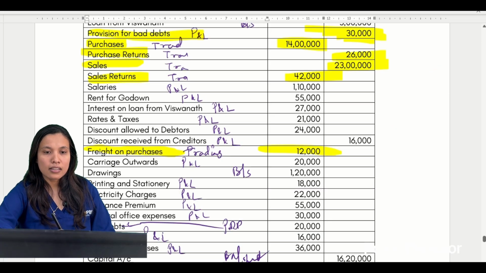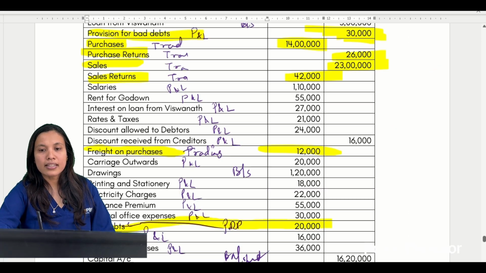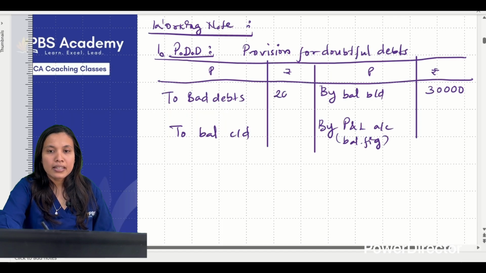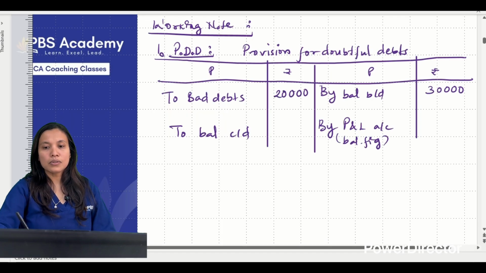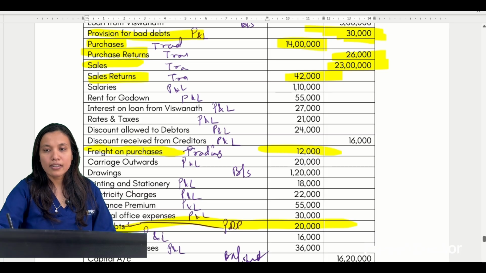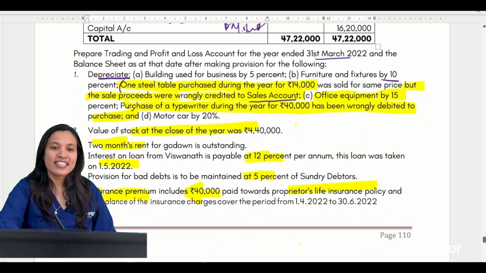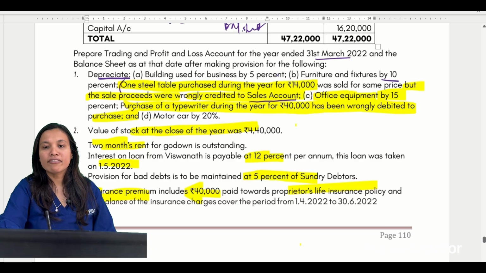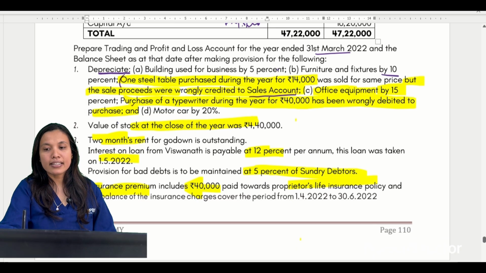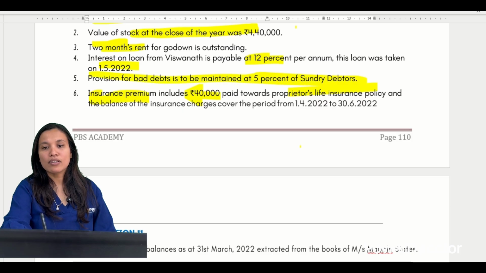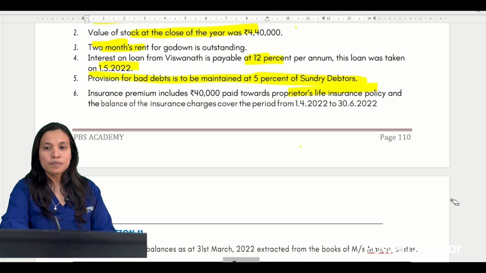Bad debts, I can see. How much is bad debts here? I can see it as 20,000. Correct? So let me write bad debts 20,000. Where should I get the closing balance from? It was in the adjustment, right? What was given in the adjustment? Provision is to be maintained at 5% of debtors. Correct? Provision is to be maintained at 5% of debtors.